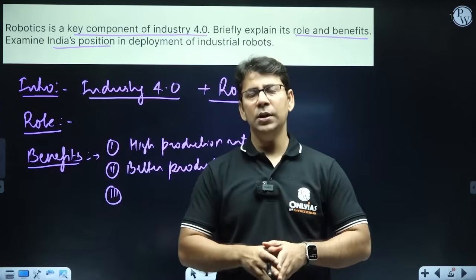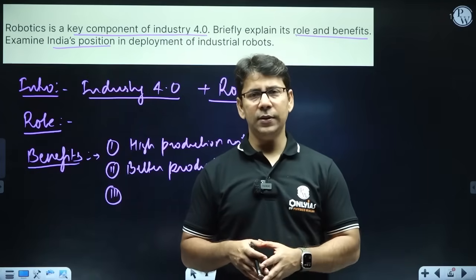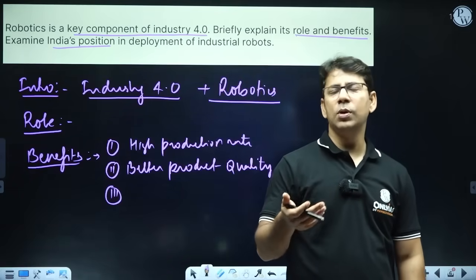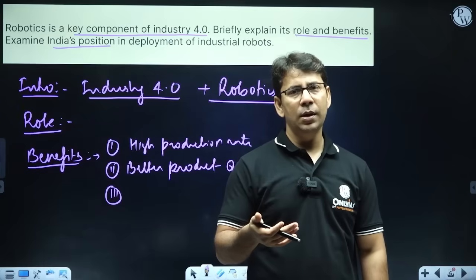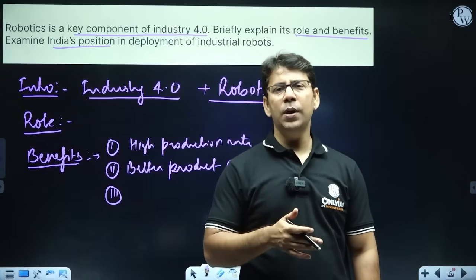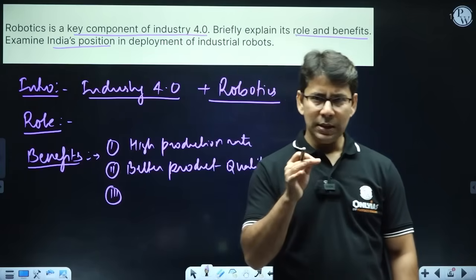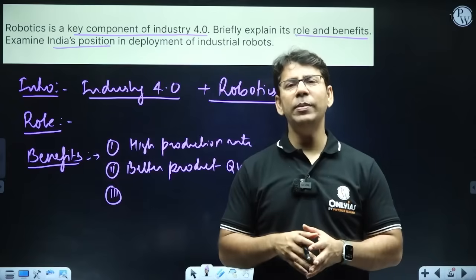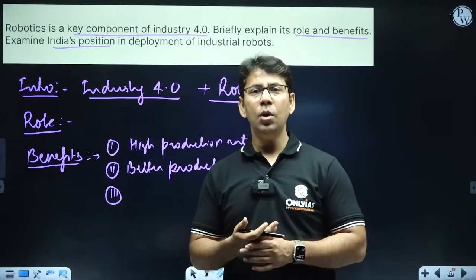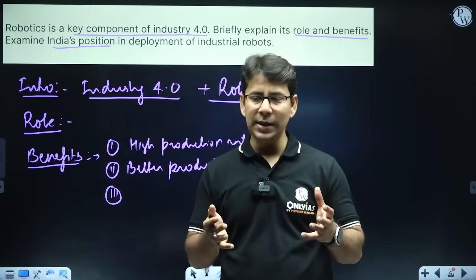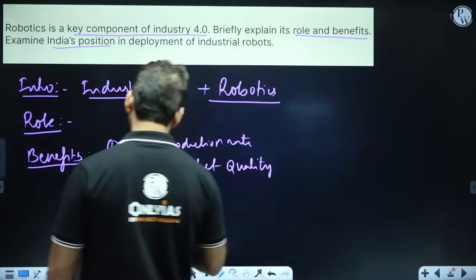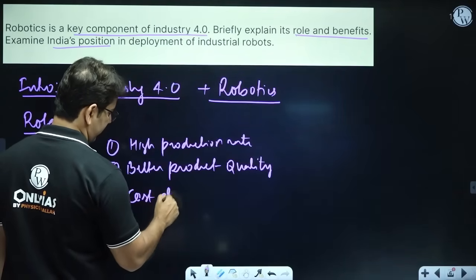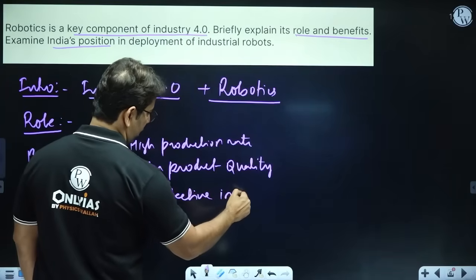That means within 2 years, the robot can give you so much benefit that the entire cost can be recovered. After 2 years, the robot is working only on maintenance and energy, and you will be saving a lot on human labor salary. So overall, your capital input will be a little less, and you will be able to launch this product at a competitive price. You don't need to explain it in that way, but still we can write it. Right. Cost effective in the long run.